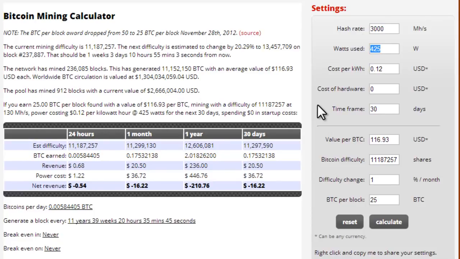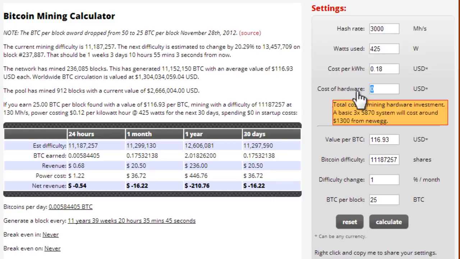Actually, this number right here is probably wrong. My computer probably doesn't take 425 watts. But for this example, let's just keep 425 watts, 3,000 mega hashes per second. Let's say the cost of electricity is a little bit higher, say 0.18 per kilowatt hour.